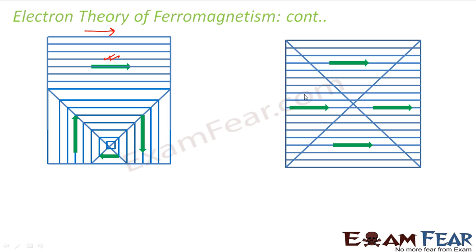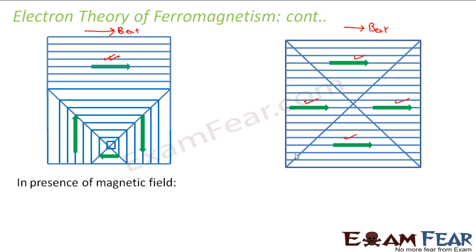And the other way is domains rotate till they all align in the direction of the external magnetic field. Let us suppose I apply the external magnetic field along this direction. So what is happening? This was already in this direction. The other 3 domains also start rotating till they all align in the same direction. So now since all are aligned in the same direction, the net magnetic moment of the substance as a whole is also non-zero. So we see that by applying an external magnetic field, the substance gets strongly magnetized because now all the domains will be aligned along the direction of the magnetic field.